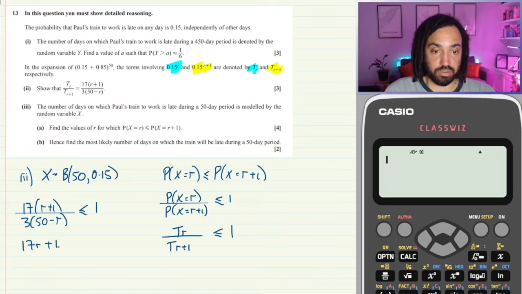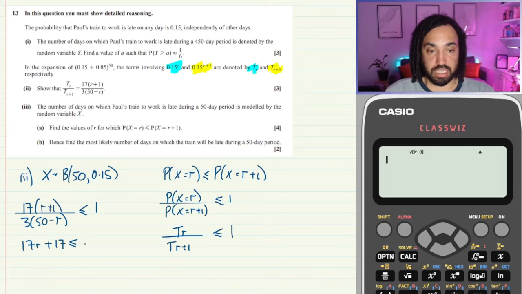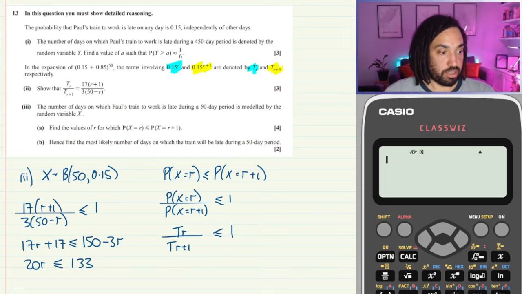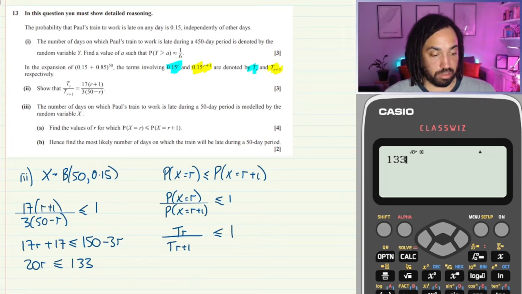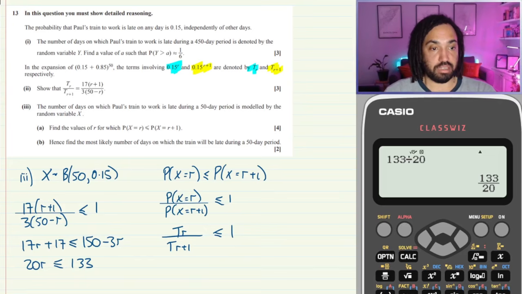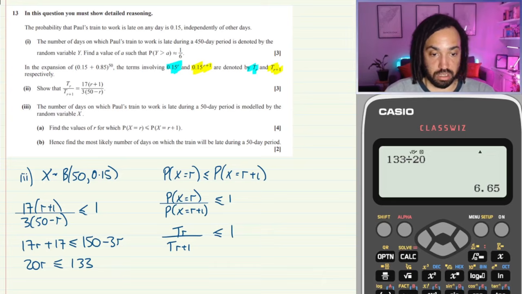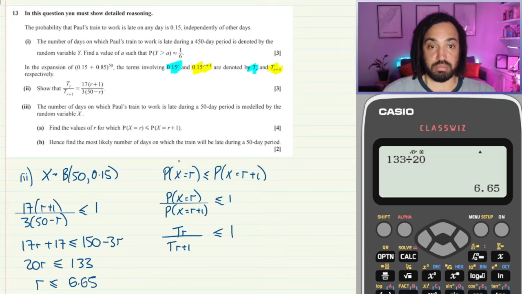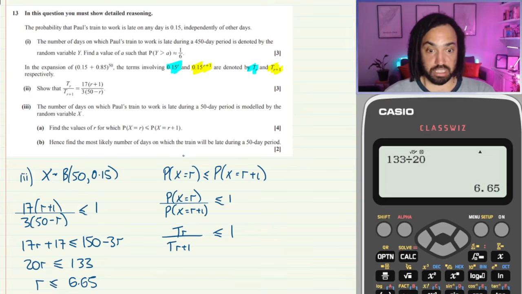Okay, let's solve this equation. So 20r needs to be less than or equal to 133. Okay, so let's just quickly do that. 133 divided by 20 gives us, okay, so r needs to be less than or equal to 6.65. Now, of course, the variable is discrete, so r needs to be a whole number.